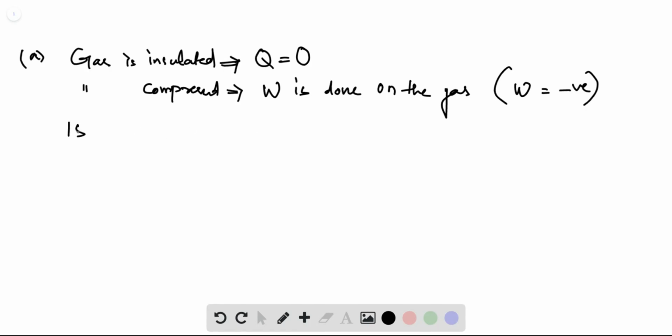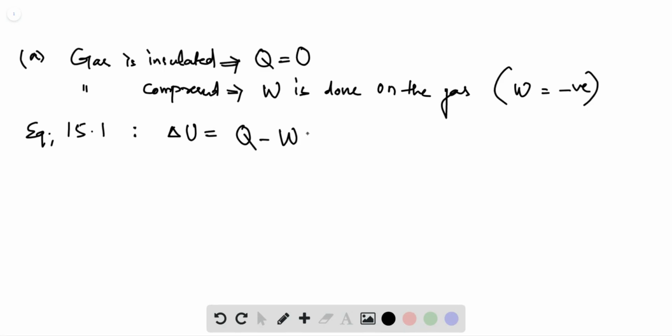Now this energy results in a gain in energy of the gas. So if we use equation 15.1, the first law of thermodynamics, we know that del U is equal to Q minus W, and Q is 0 and work is negative. So negative times negative is positive.